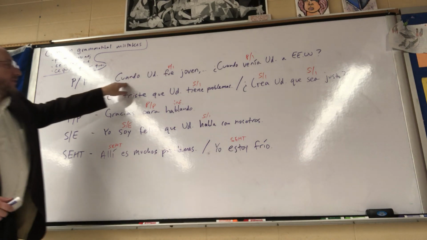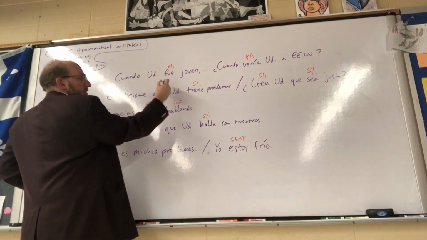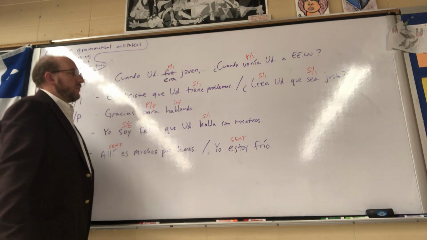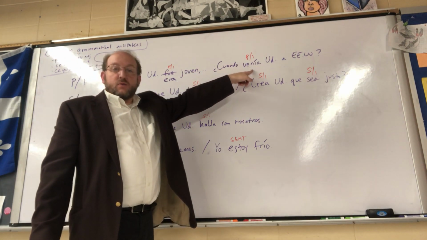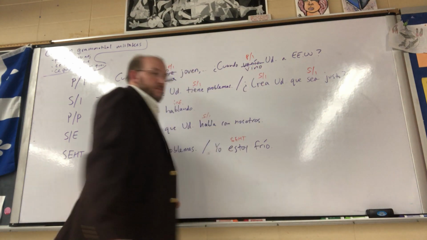Por ejemplo, cuando usted fue joven, in this case, fue, which is pretérito, should be imperfecto. Cuando usted era joven. Cuando venía usted a Estados Unidos? In this case, venía, which is imperfecto, should be vino, pretérito.